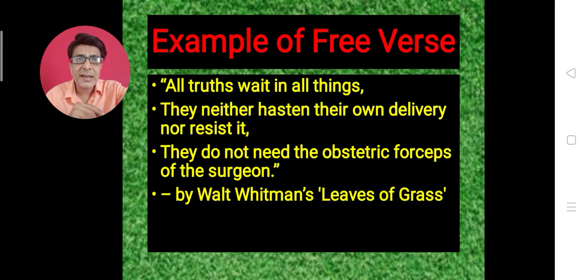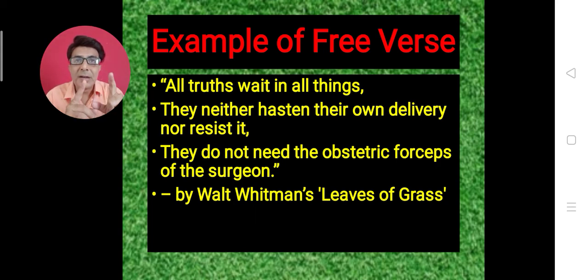Let's take an example of free verse. I have taken this example from Walt Whitman's poem Leaves of Grass. Here, as you can see, the first line is short, the second line is longer, the third line is even longer. So short, long, and longer. So there is no pattern as far as the length of the line is concerned.